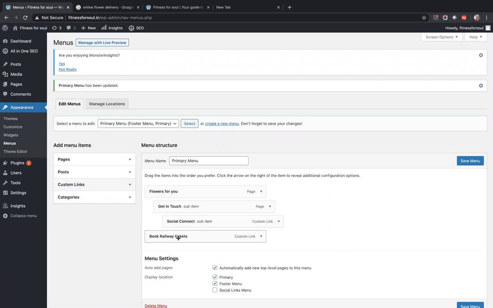Yes, this and this, or I'll keep it like this. Okay, so just drag and drop, simple. I will just drag it and drop it. It becomes a sub menu for this. Okay, I'll put it under this. So we have now 2 sub menus, 3 layers. In fact, the top layer is flowers for you. Post that 2 menu items, and the third tier of social connect. Let's save it.